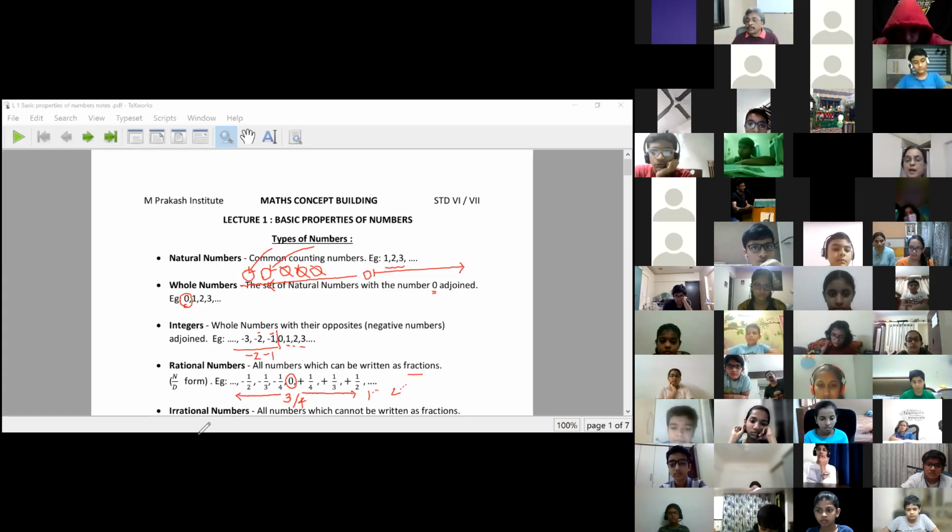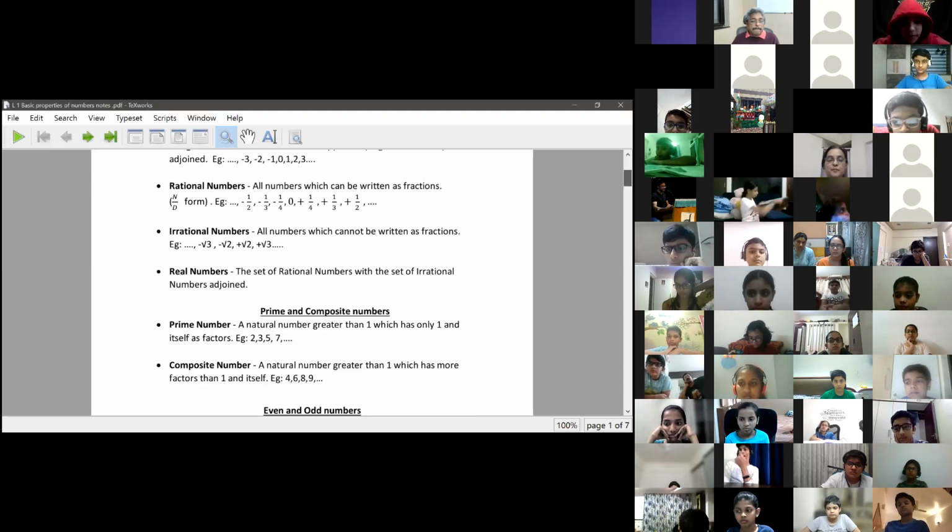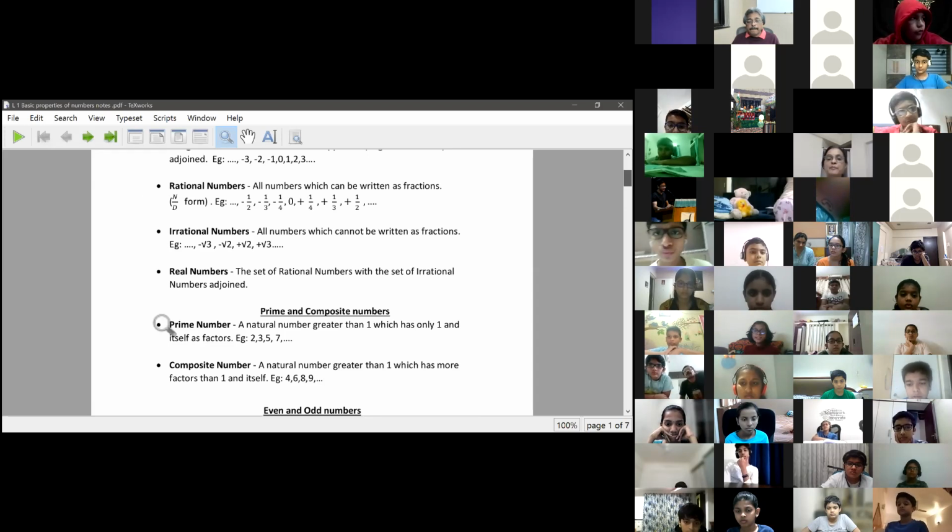And now another type of numbers, the irrational numbers. How can we describe irrational numbers? Suppose I have 3 apples. I'm not making them into definite parts.